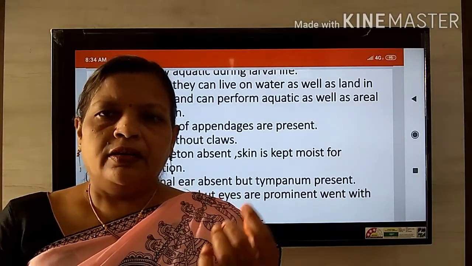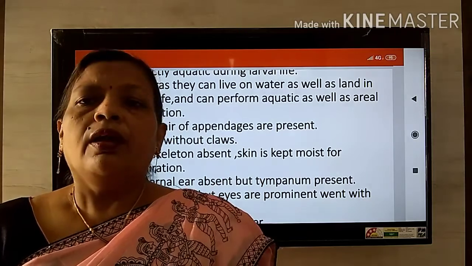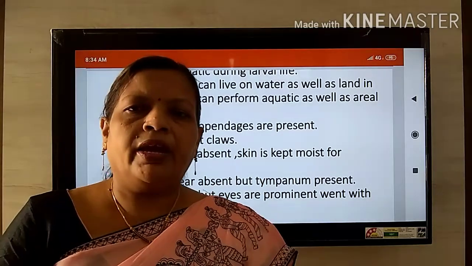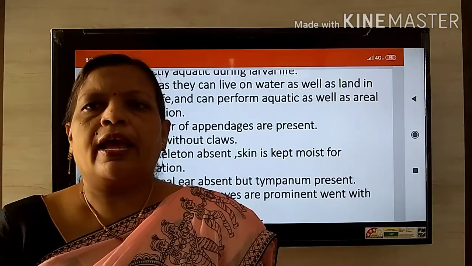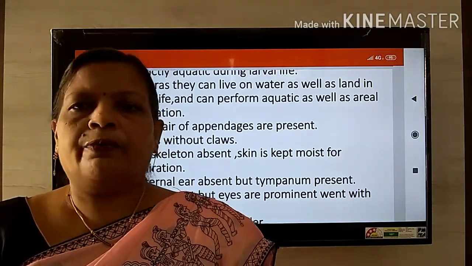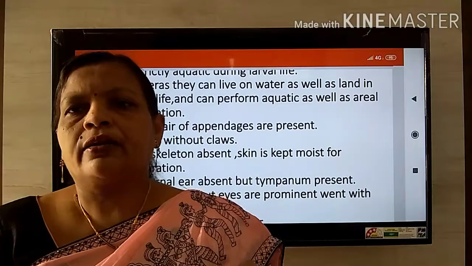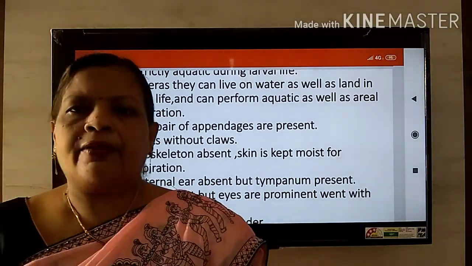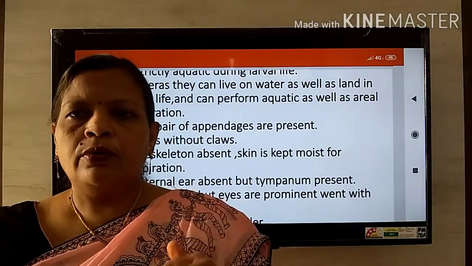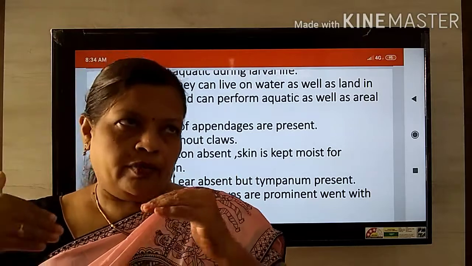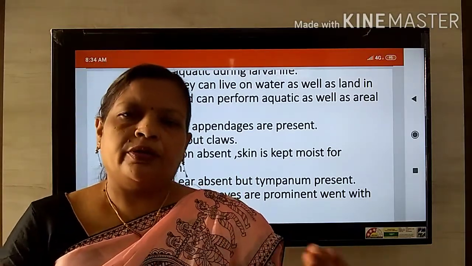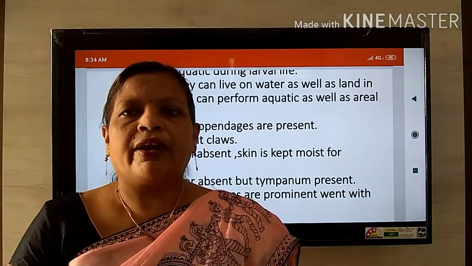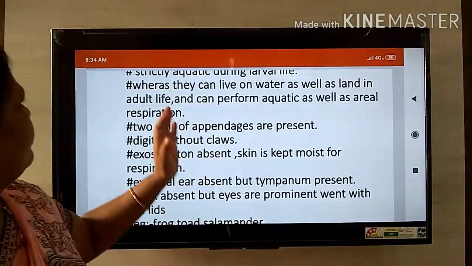After that the small larvae come out, and these larvae show aquatic life. They are free swimming in water. Larval means the primitive or early stages of development. In these stages of development, they are aquatic in their mode of habitat.